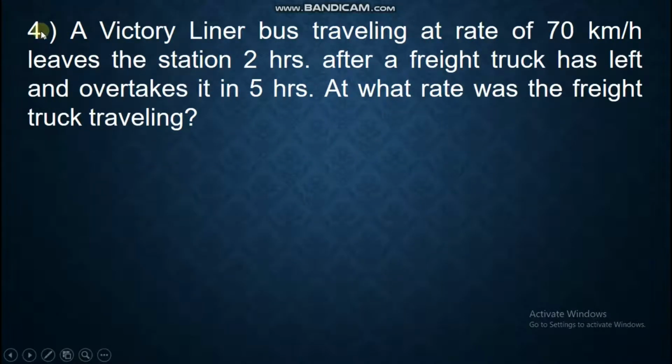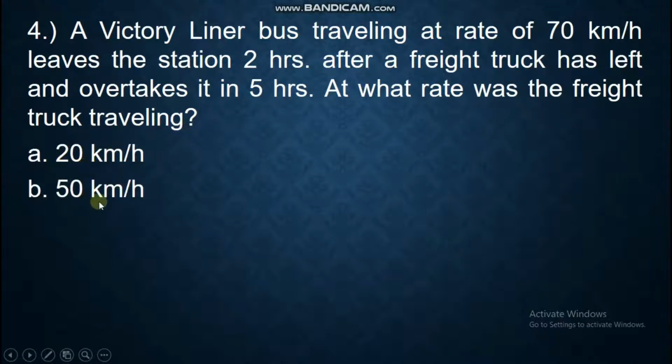Okay. Number 4. A Victory Liner bus traveling at a rate of 70 km per hour leaves the station 2 hours after a freight truck has left and overtakes it in 5 hours. At what rate was the freight truck traveling? A, 20 km per hour, B, 50 km per hour, C, 30 km per hour, or letter D, 40 km per hour. So this is so abstract.